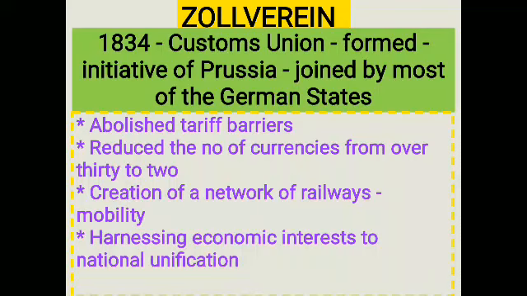All these are the measures brought by the Customs Union formed in 1834 under Prussia. This Customs Union is also called Zollverein.